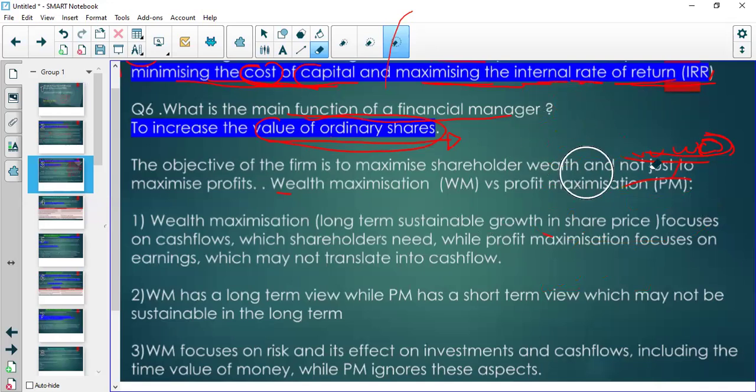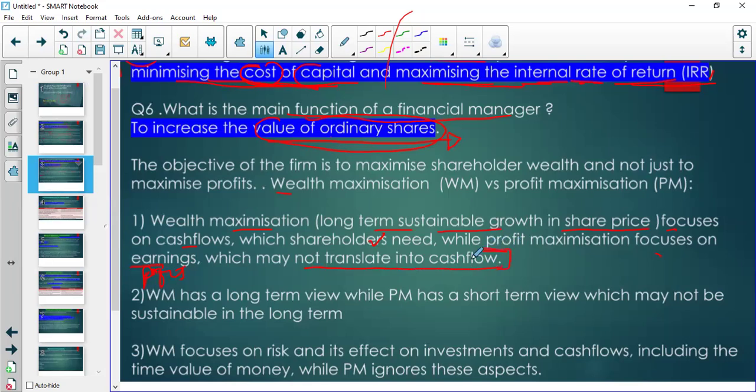One of the things you need to remember is wealth maximization should be long-term and sustainable in the growth of the share price. And it's different because it focuses on cash flows for the shareholders, while profit maximization focuses on the earnings or the profits, which may not translate into cash flows.